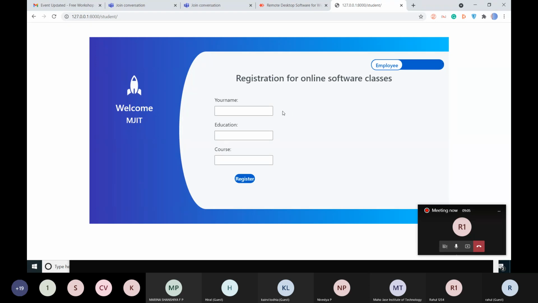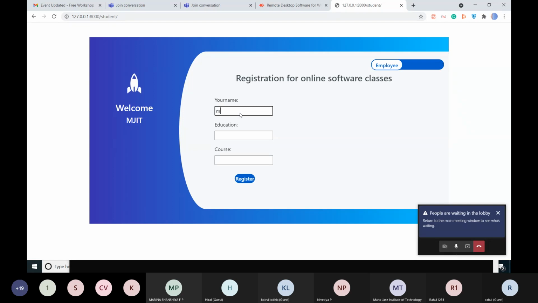First of all, I will enter a student's name. I will take the student name as Meena. For example, if a student Meena wants to take classes online, she has to visit the website and enter her details. I will show how the website actually works in the real world.